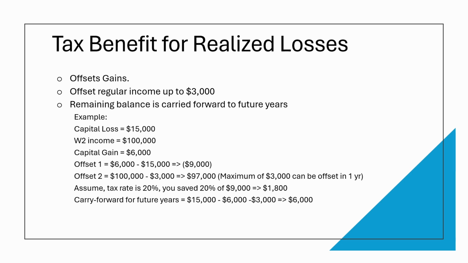Please note, only a maximum of $3,000 per year is allowed. This is the maximum. So if we subtract $3,000 from $100,000, we are left with a taxable income of $97,000. As you can see, we were able to capture $9,000 out of $15,000 loss. So if you take a tax rate of 20%, this offset has saved us 20% of 9,000, which is $1,800 in taxes. The remaining $6,000 we could not capture can be carried forward to future years until they are fully captured.